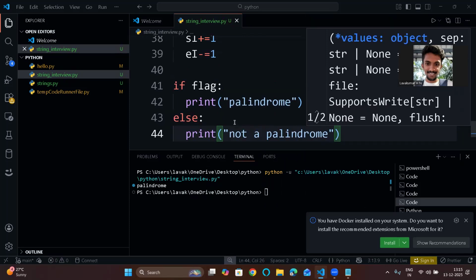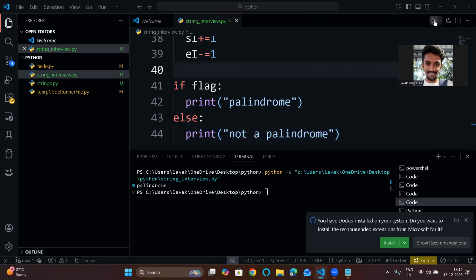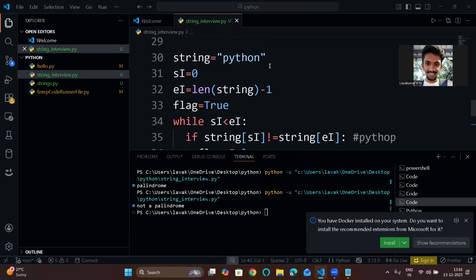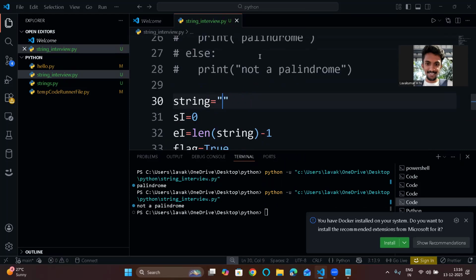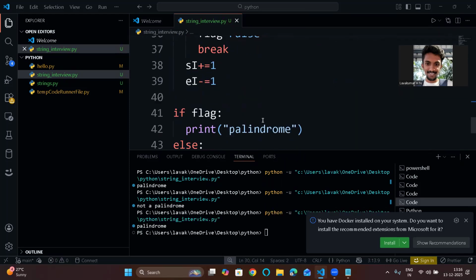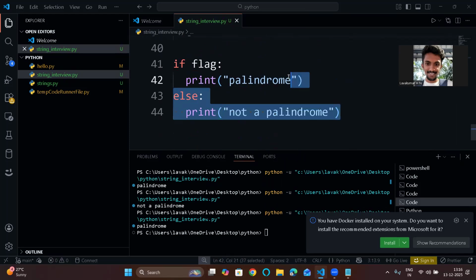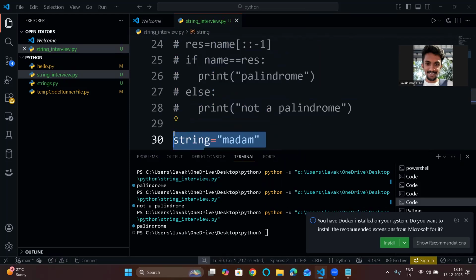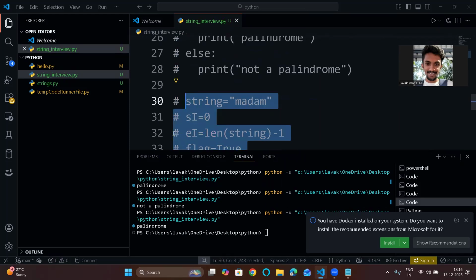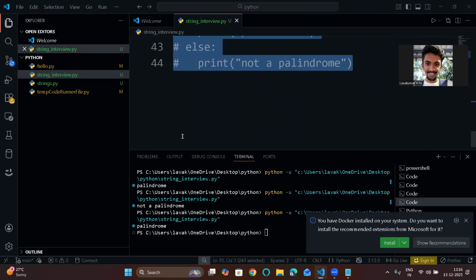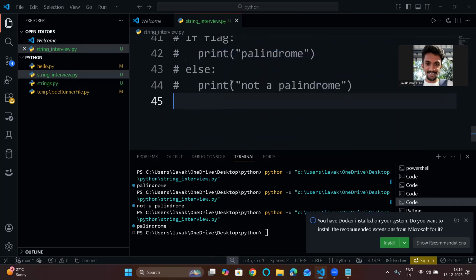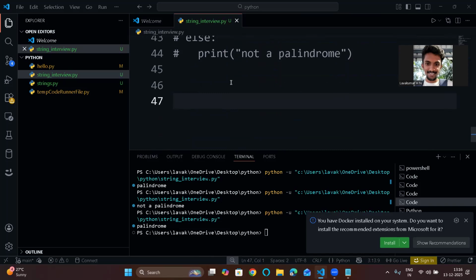Now let's run this. What should be the output? See, not a palindrome. Is Python a palindrome? No, it's not a palindrome. Let's take madam. Now run this. See, palindrome. So this is another way to write a palindrome program. So in these three ways you can write, and there are many ways. Start working on this and you will get a lot of good things. These are some of the important questions that they can ask in an interview.